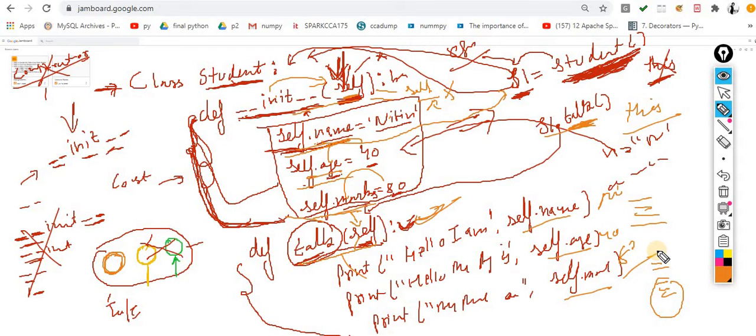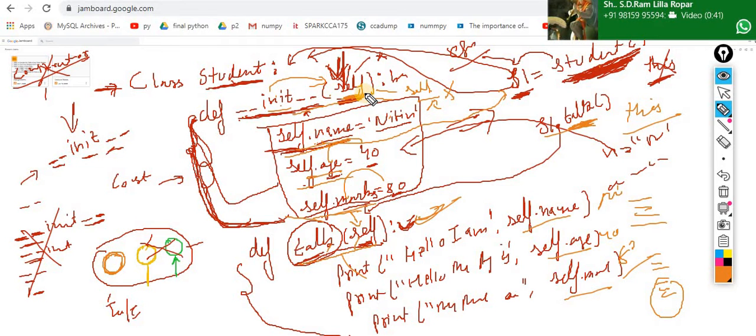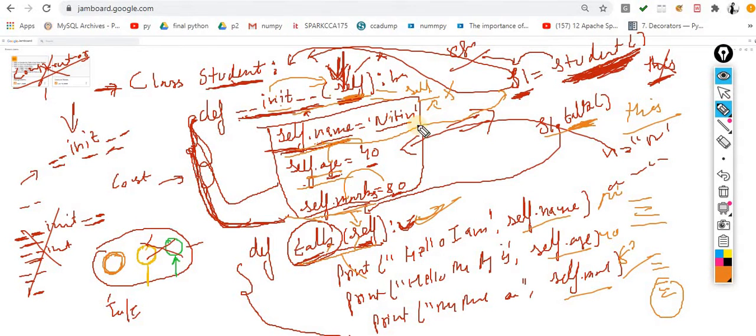Okay, so this one is the self, and I already told you self is not a keyword. You can take your own name. And self should be the first parameter. Always it is the first parameter, in the case of functions as well, in the case of the constructor, or you can say the initializer as well. This is the important one. That should be the first parameter inside of an instance method as well as in the initializer.